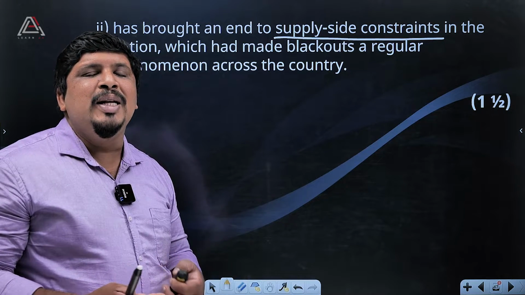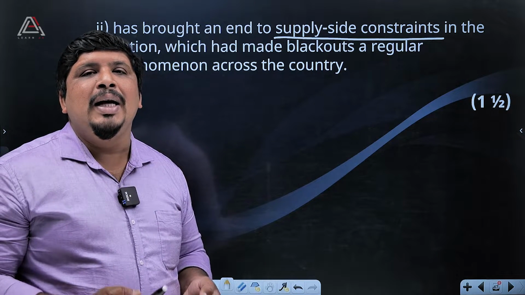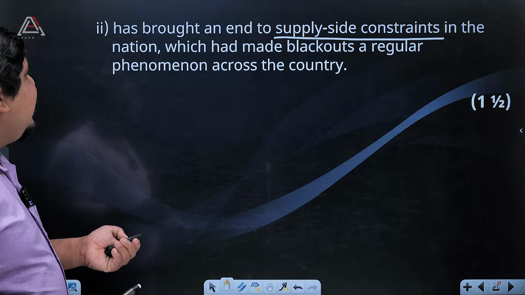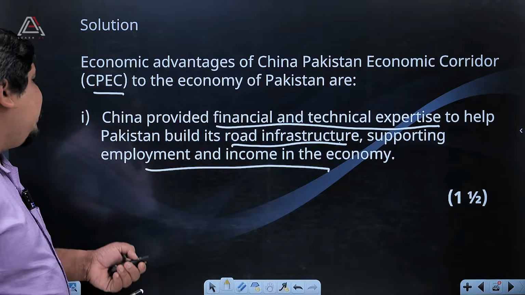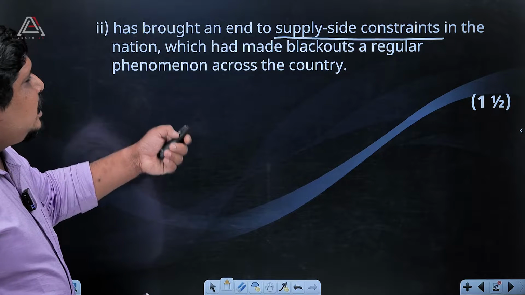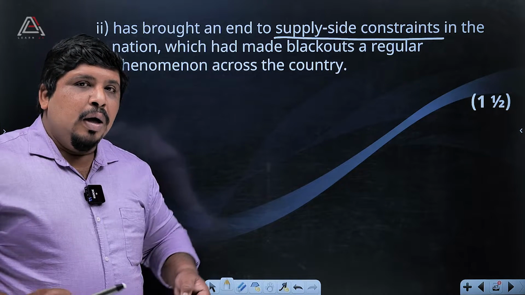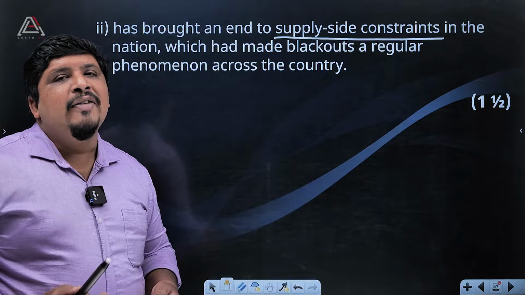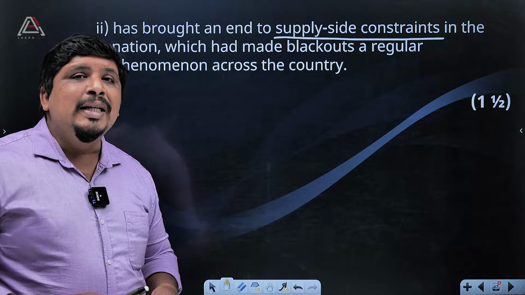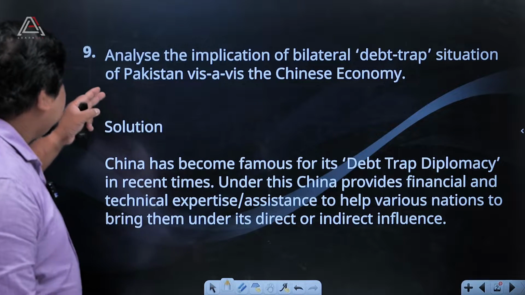Okay, their military base, because large creditor. The Chinese government can compel the Pakistan government. So these are some good things we can say: financial and technical expertise, then road and infrastructure, supporting employment and income. Then supply side constraints are solved in Pakistan, but you have to take care of that. A lot of money has been given by the Chinese government to the Pakistan government, and that is a huge burden for the Pakistan government. Okay, let's go to the next question.